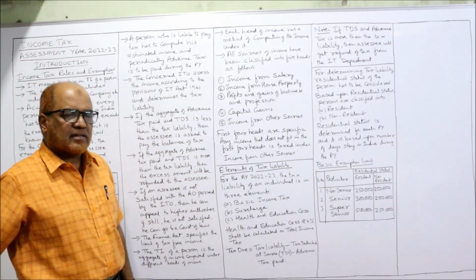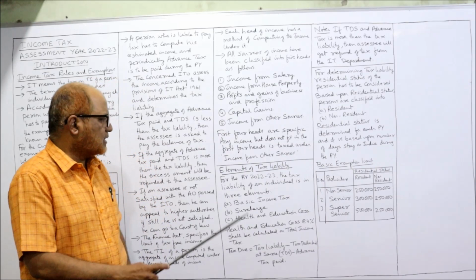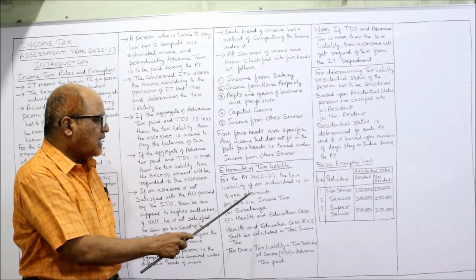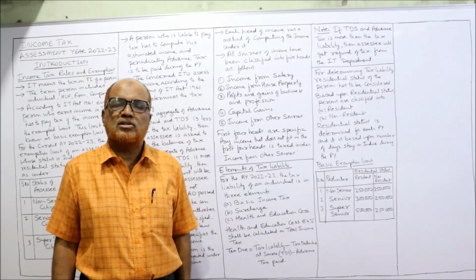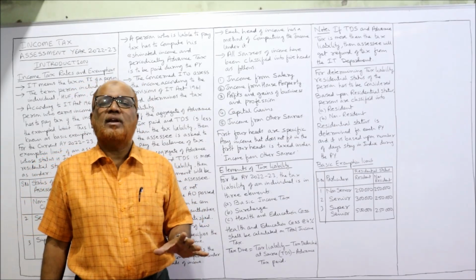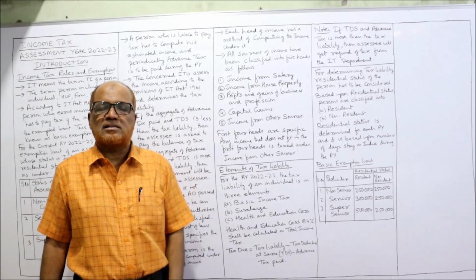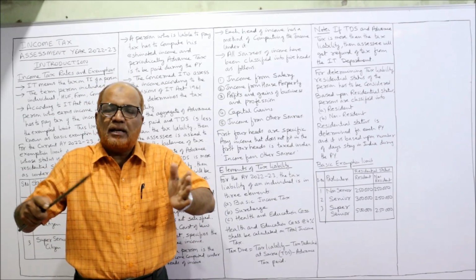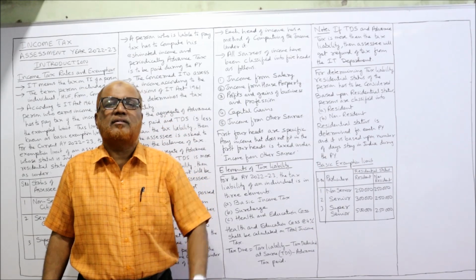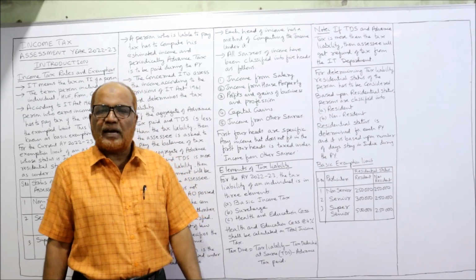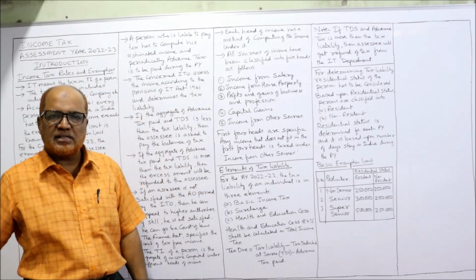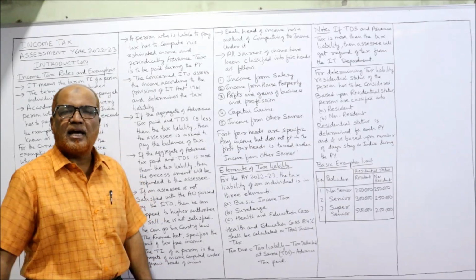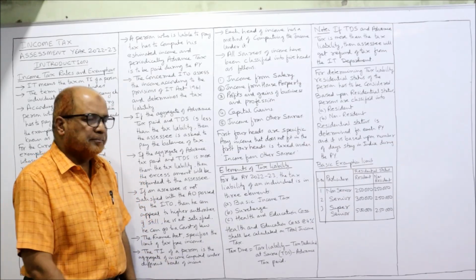Now, elements of tax liability. Now carefully you see. For the assessment year 22-23, the tax liability of an individual has 3 elements. This is very important. This video is very important for computing the tax liability. So for the current assessment year, the tax liability can be divided into 3 elements. The first element of tax is the basic income tax. Second is surcharge. Third one is health and education cess.